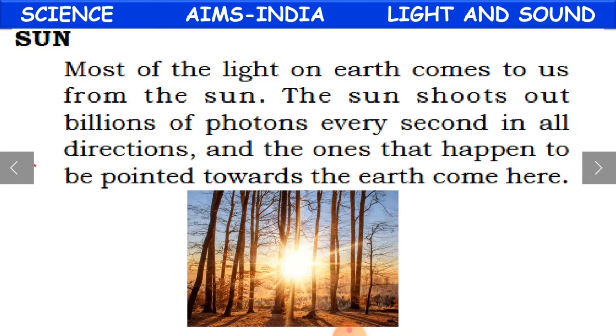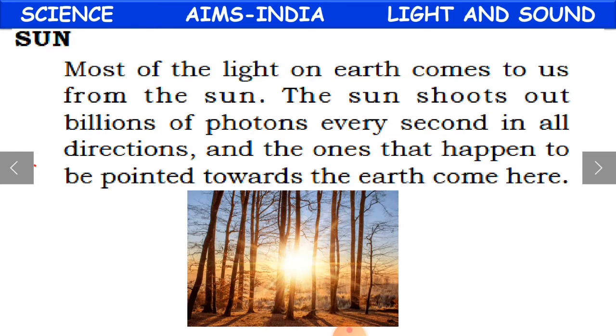Clear? Now about the sun. So what is the sun? Most of the light on earth comes to us from the sun. Again, the sun is a big star, giving us light for the total universe. So most of the light on earth comes to us from the sun.